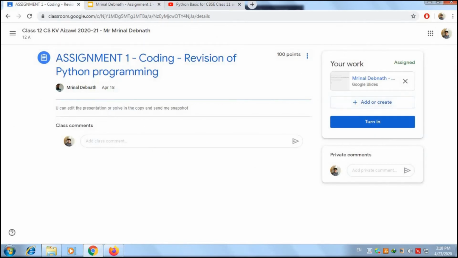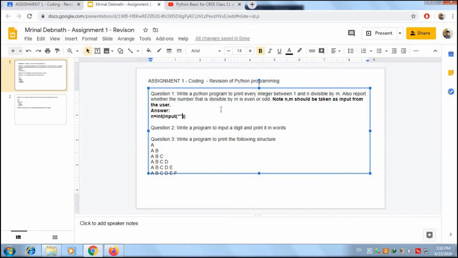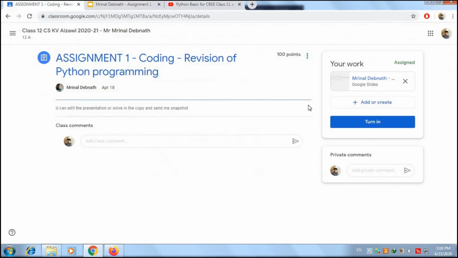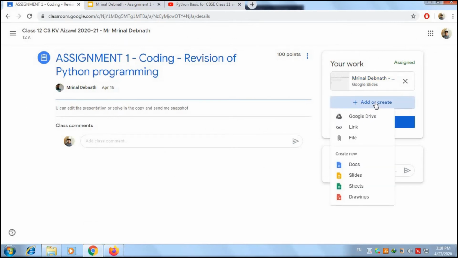Now imagine you are not comfortable doing that, because at certain times typing code on a mobile phone is not a convenient way. So what you can do is write down the question in your note copy, then write the program, take a snapshot, an image of it, and then press on add or create. Here multiple options come into existence.